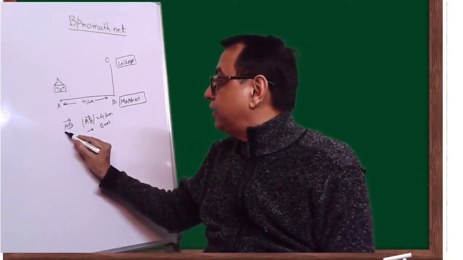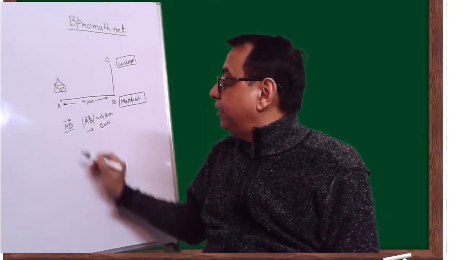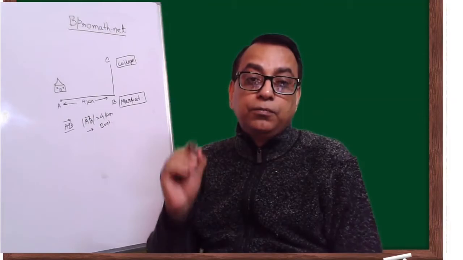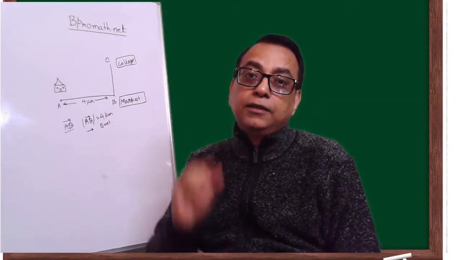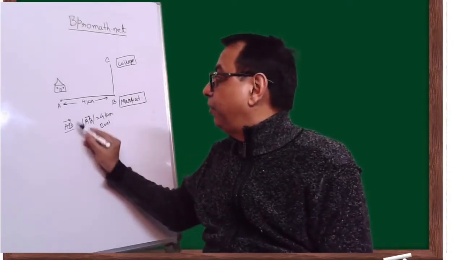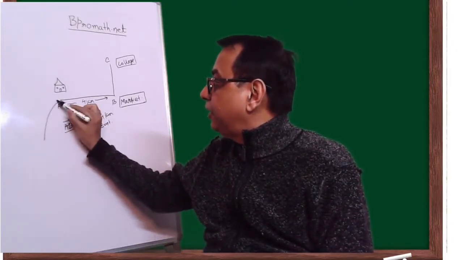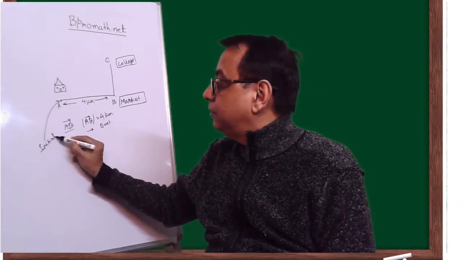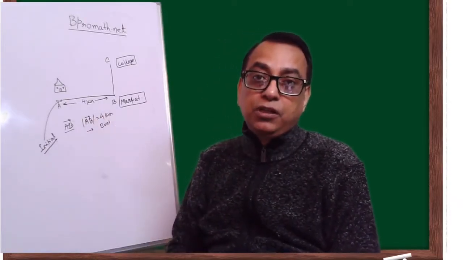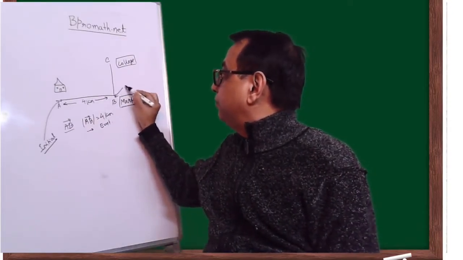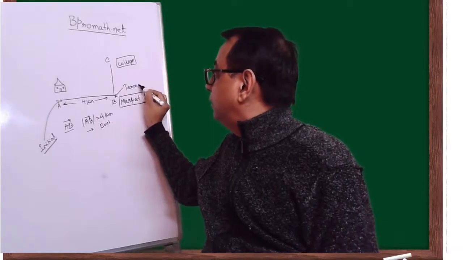Also, when we say vector AB, it also means that the vector is starting at point A and terminating at point B. This is called the initial position of the vector, and this is called the terminal position of the vector.